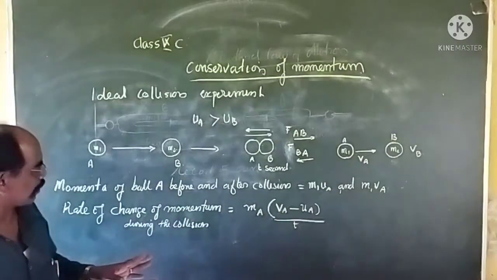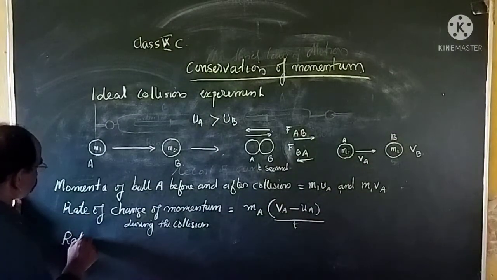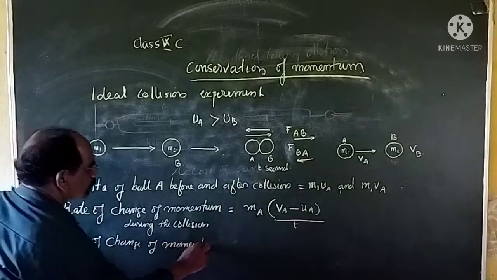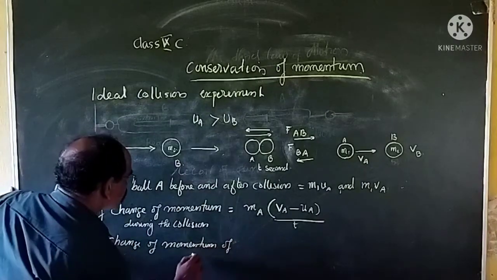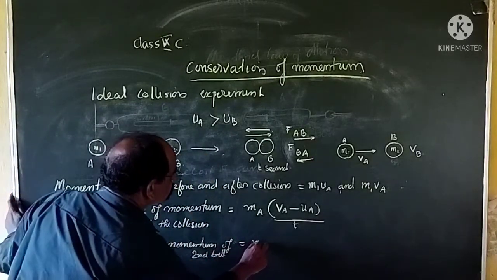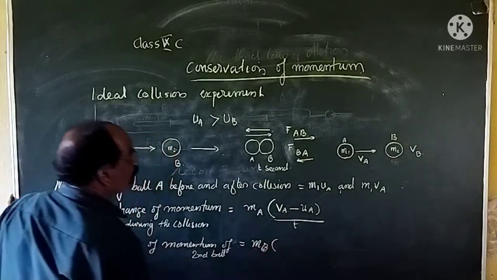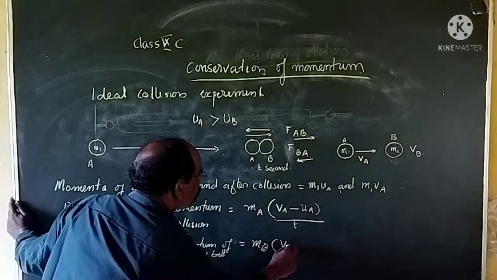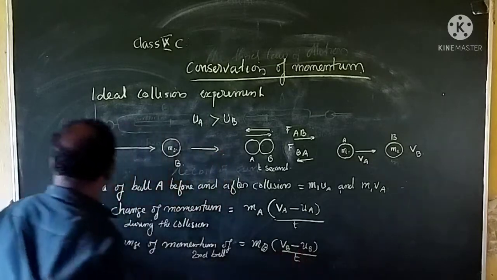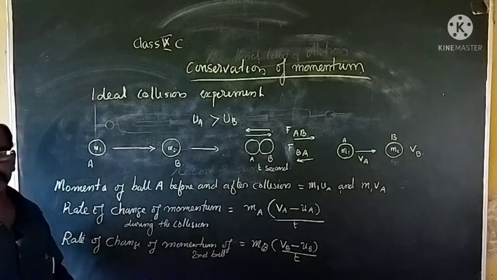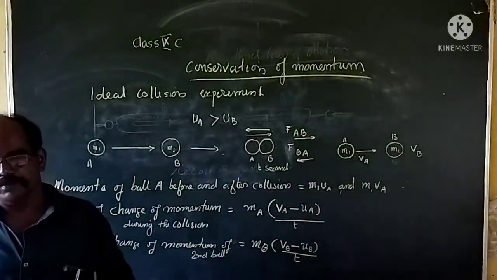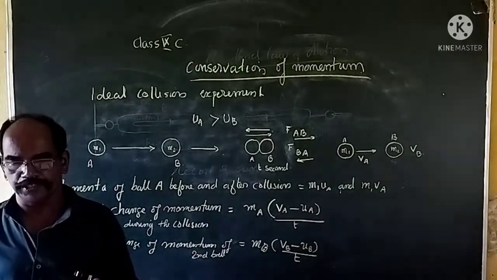Similarly, we can take the rate of change of momentum of the second ball, which is equal to MB, bracket, final velocity VB minus UB, by T. That is the rate of change of momentum of the second ball, MB (VB minus UB) by T.